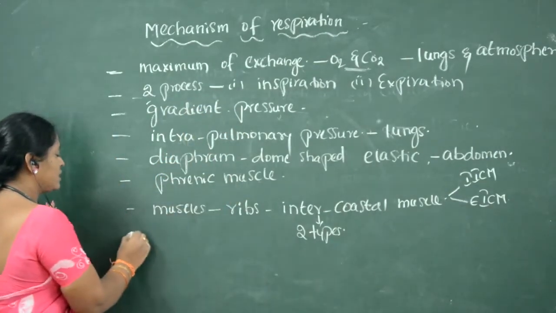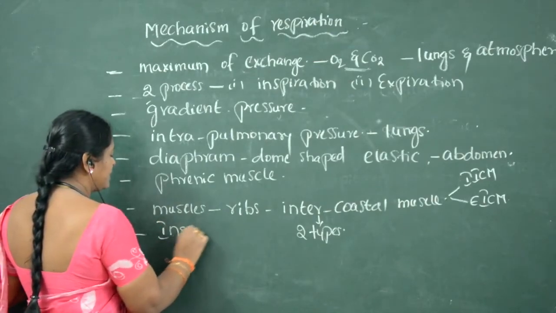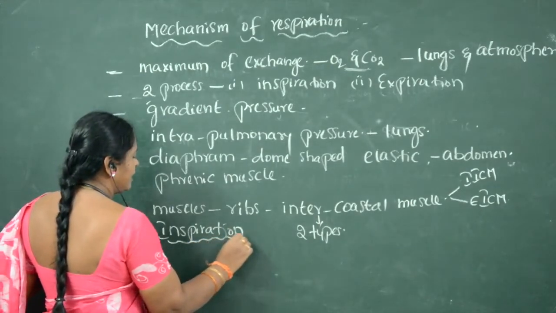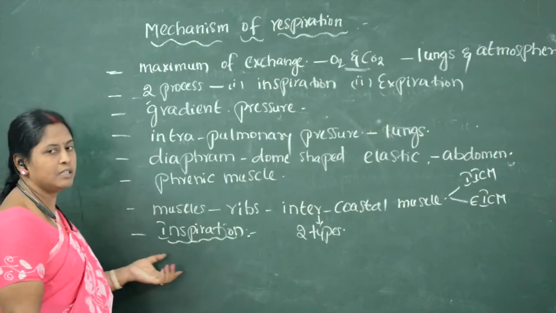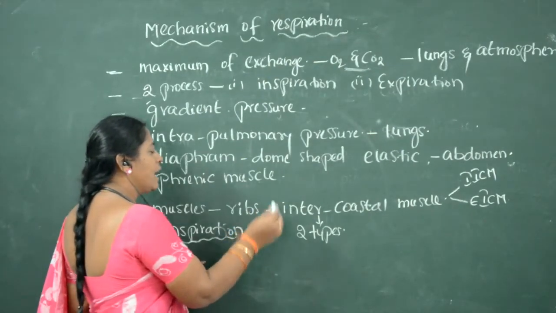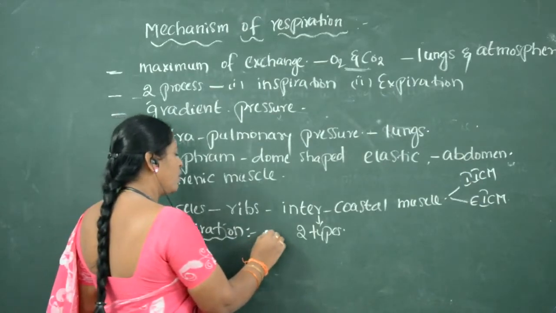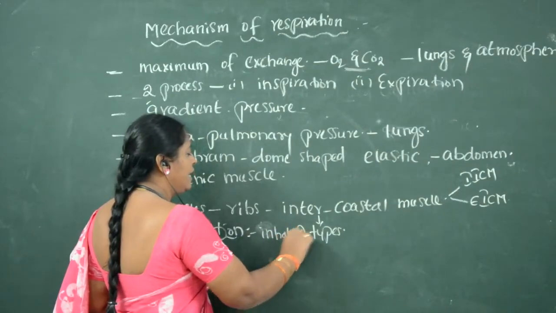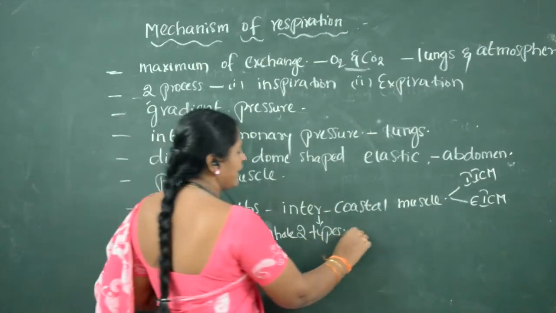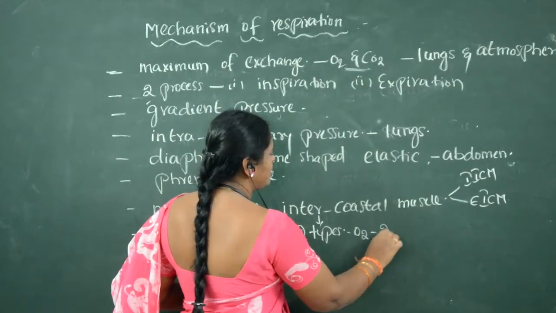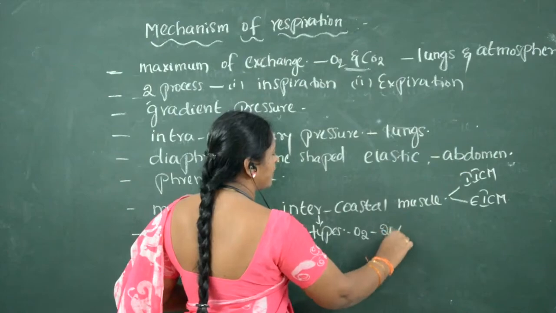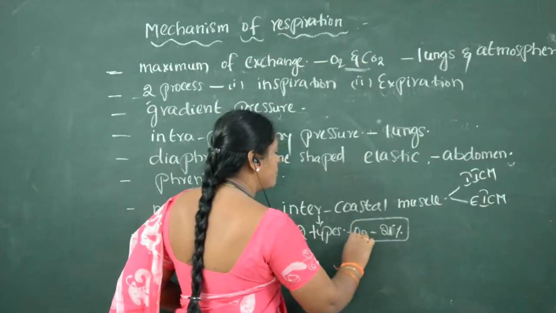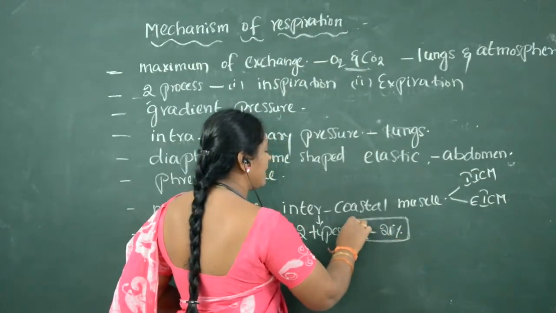So the first process is inspiration. The first mechanism in respiration is inspiration. So first, what is inspiration? Inspiration is breathing in oxygen, or inhaling oxygen. How much percentage of oxygen is present in the atmosphere? 21% of oxygen is present in the atmosphere. So breathing in oxygen is called inspiration.